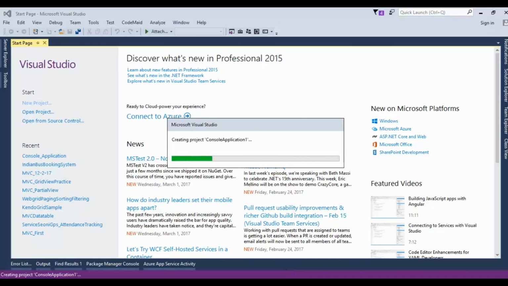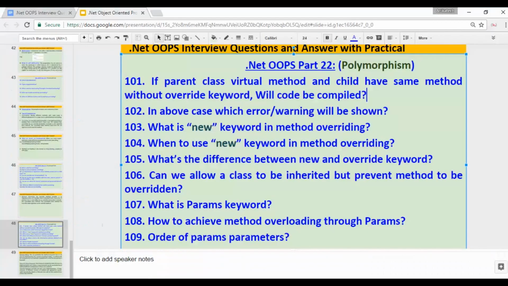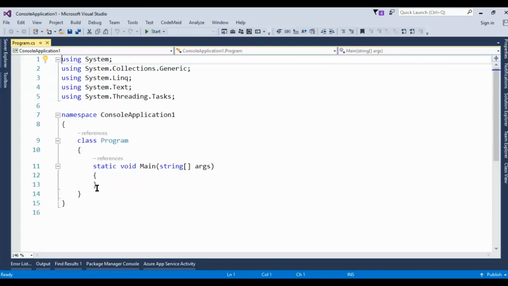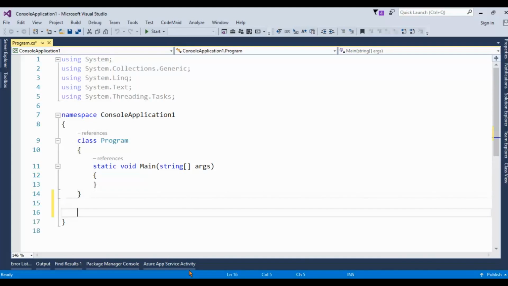We'll find out the answer of the first question: if the parent class has a virtual method and the child has the same method without the override keyword, will the code compile? In the last video we saw what overriding is, and this is the extended interview question on overriding.